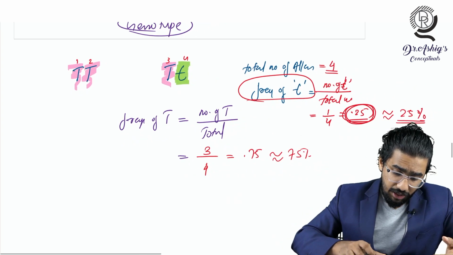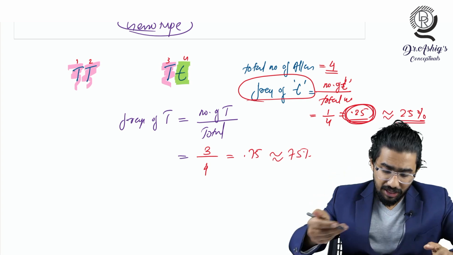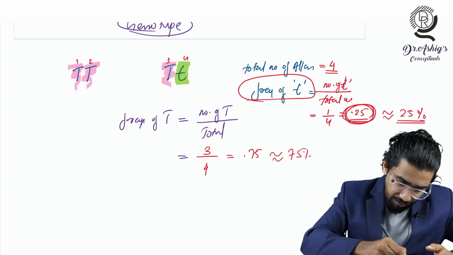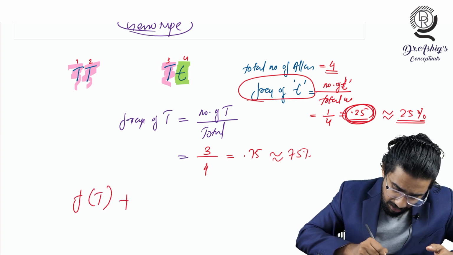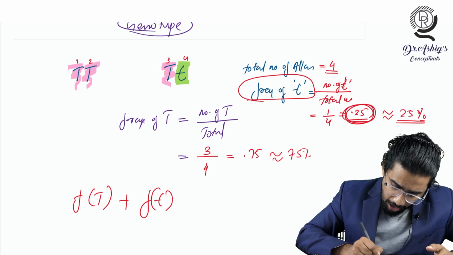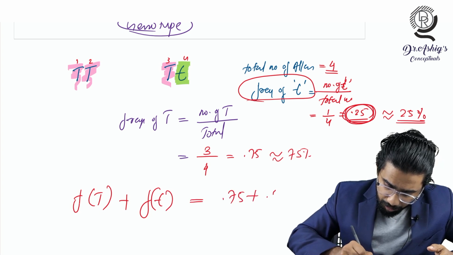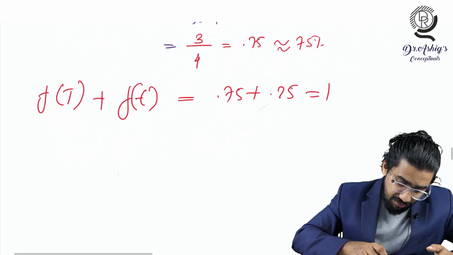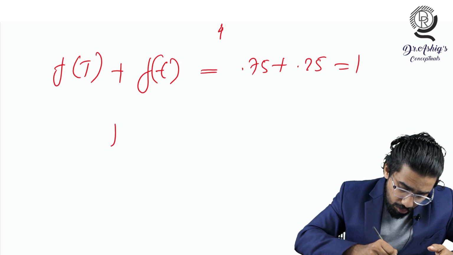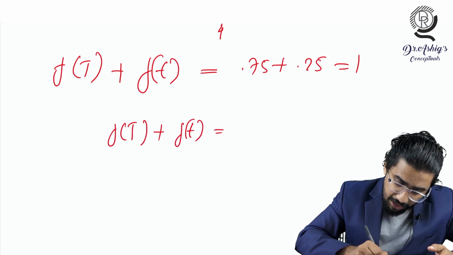See something here. What is the sum of these two frequencies? I am writing the frequency of capital T plus the frequency of small t. How much will we get? You can see it will be 0.75 plus 0.25, which is equal to 1. You have to understand this, it is a very important thing: the frequency of capital T plus the frequency of small t equals 1.